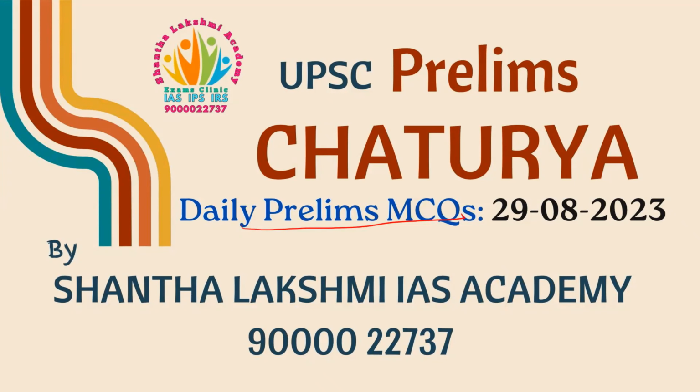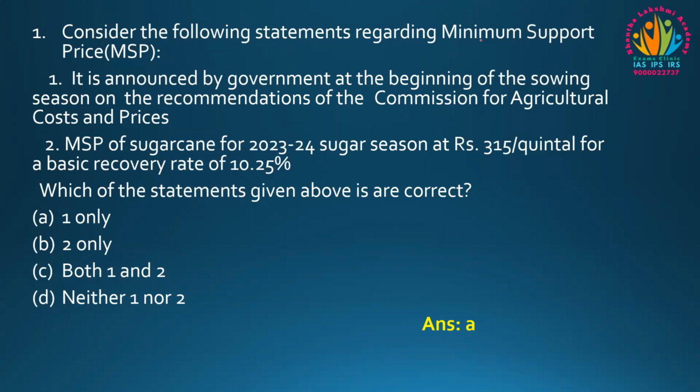So to start with, today's MCQs. The first one is: consider the following statements regarding minimum support price. The first statement is, it is announced by the government at the beginning of the sowing season on the recommendations of the Commission for Agricultural Costs and Prices.